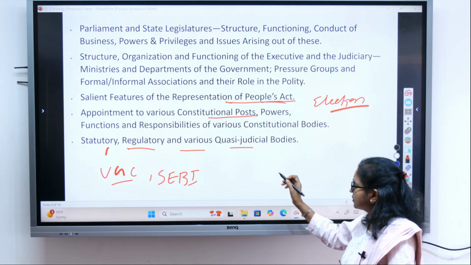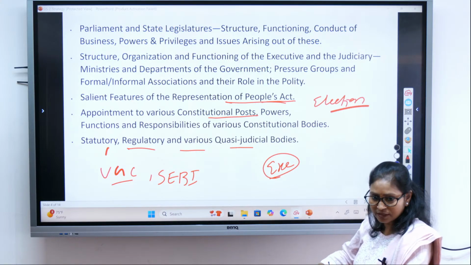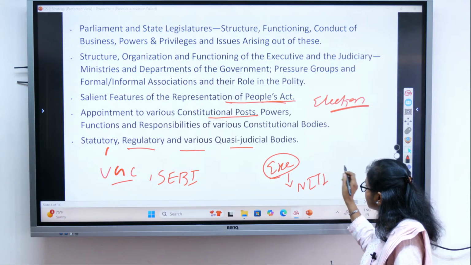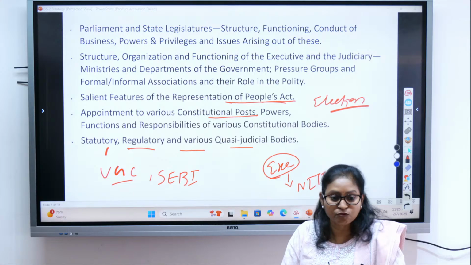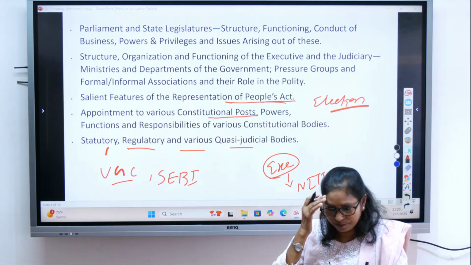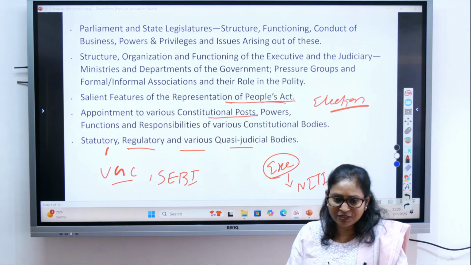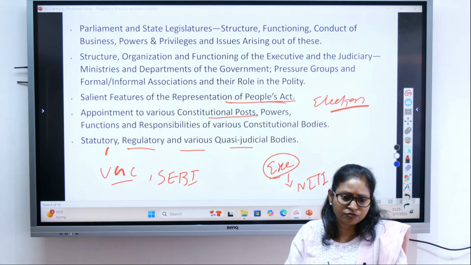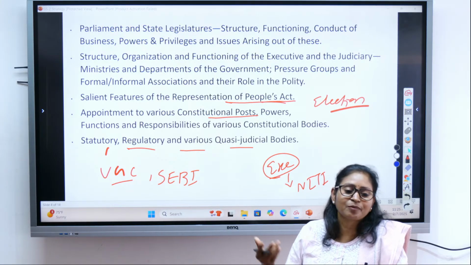Then there are some bodies which are created by the executive themselves, by the government themselves. For example, Niti Aayog. Have you heard about Niti Aayog? Earlier it was the Planning Commission. Later on, from 2015, the Planning Commission was scrapped and in its place Niti Aayog was created. So it was created by the government itself. It was not created by the parliament, neither is it a constitutional body, right? These are examples of bodies created by the executive.